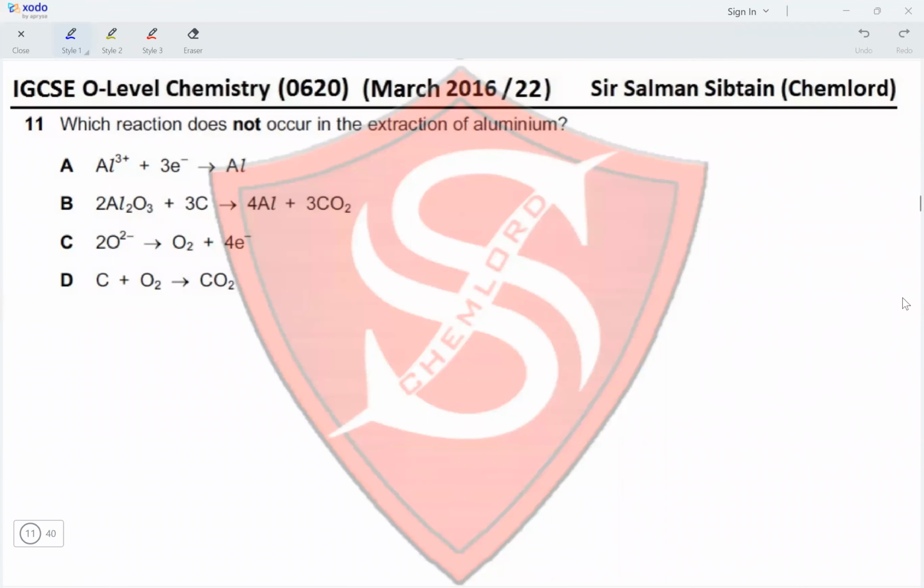Hi guys, this is IGCSE O-Level Chemistry, paper 22, March 2016, question 11. Which reaction does not occur in the extraction of aluminum?